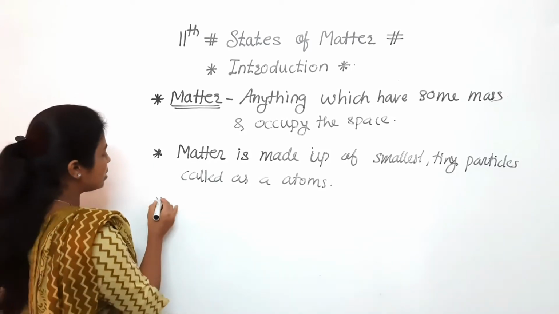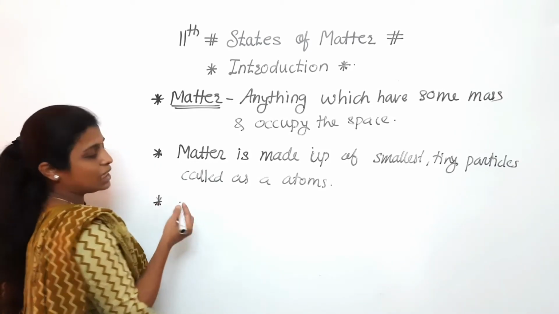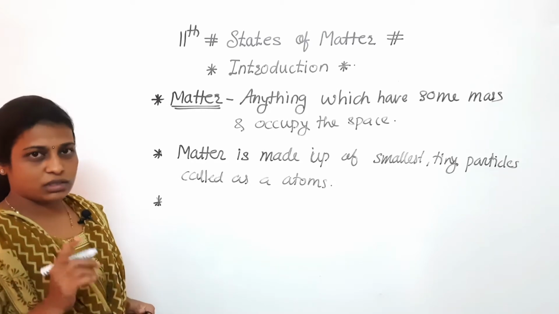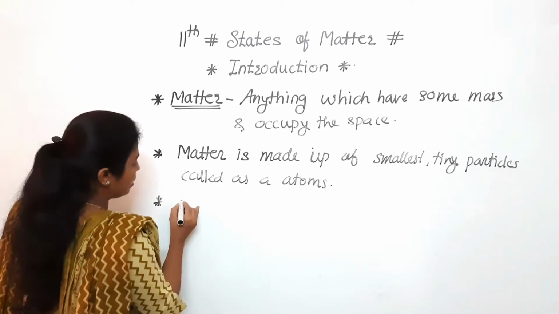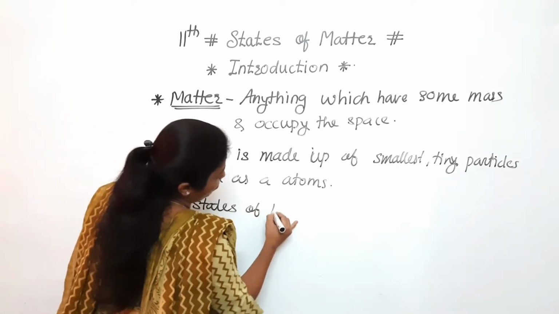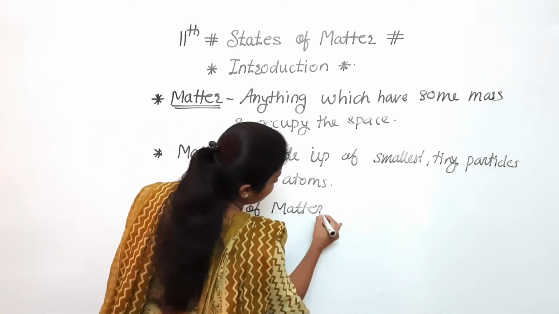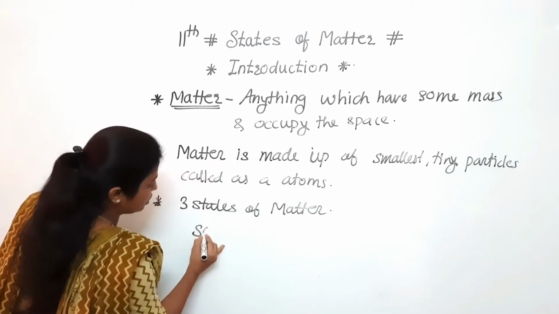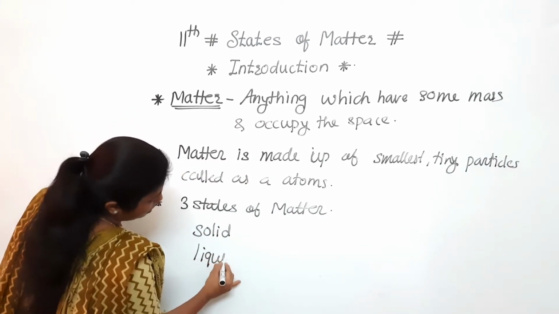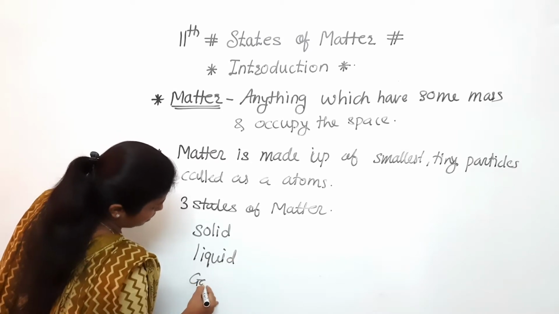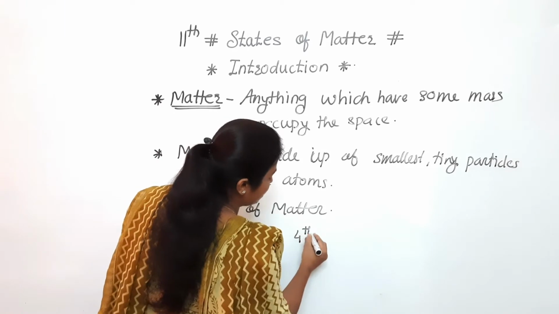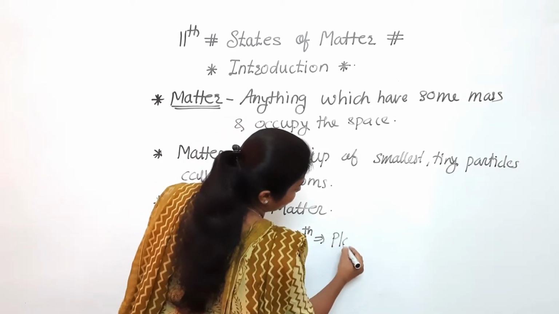So if we consider the states of matter, there are mainly 3 states of matter, but today we are going to discuss the 4th state also. Okay, which are these 3 states? First one is a solid, second one is a liquid, third one is a gas. These are the main states, and the fourth one we are going to discuss is the plasma state.